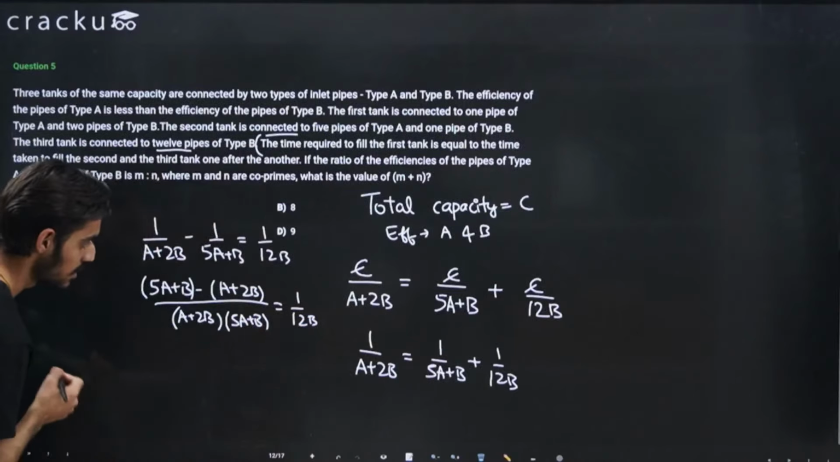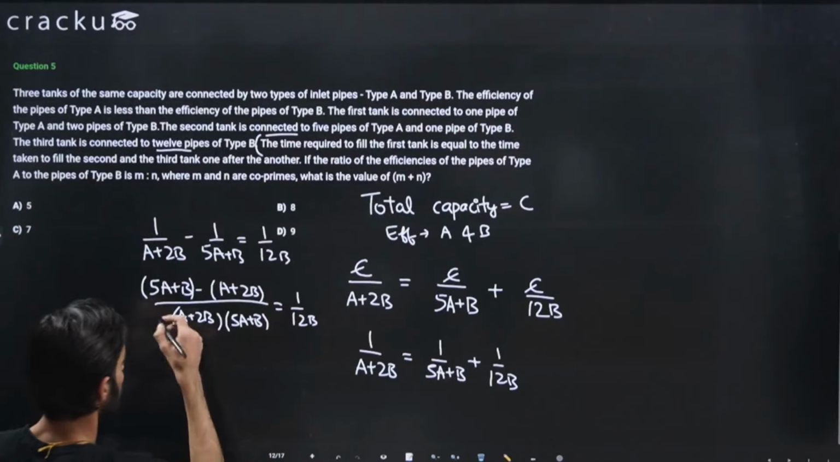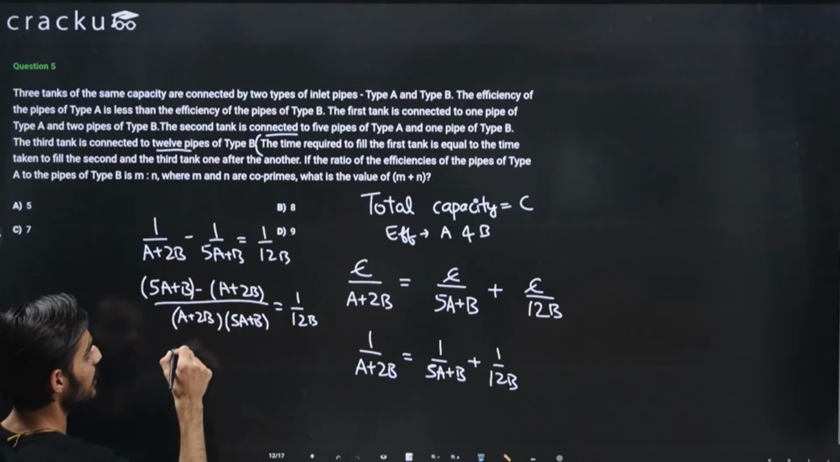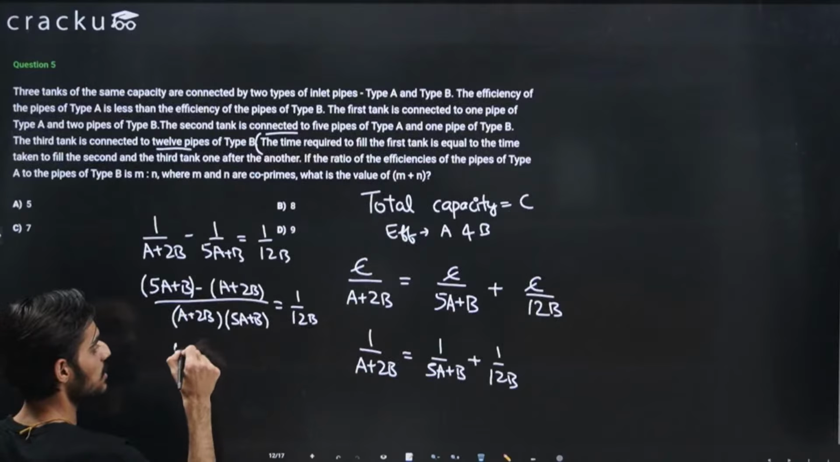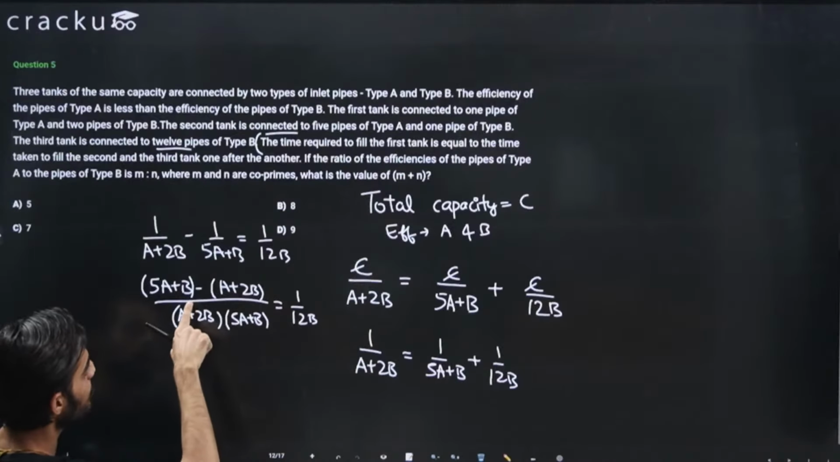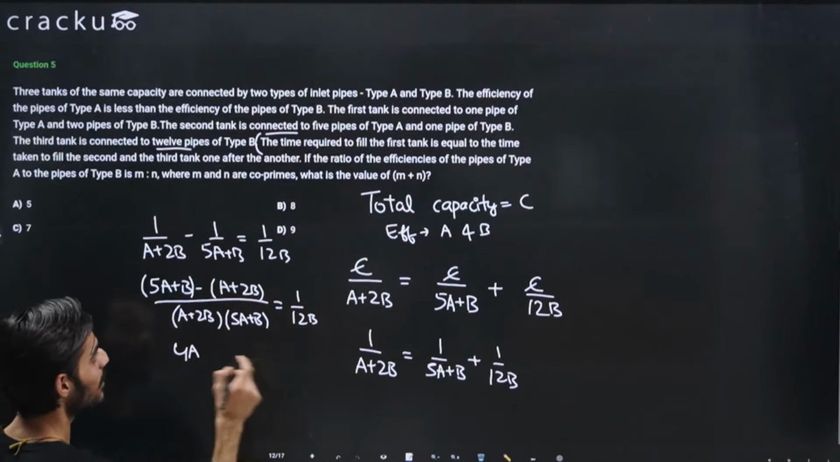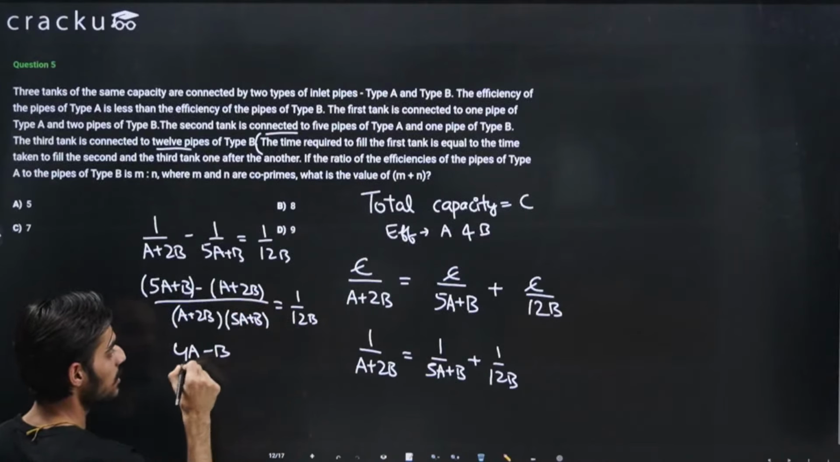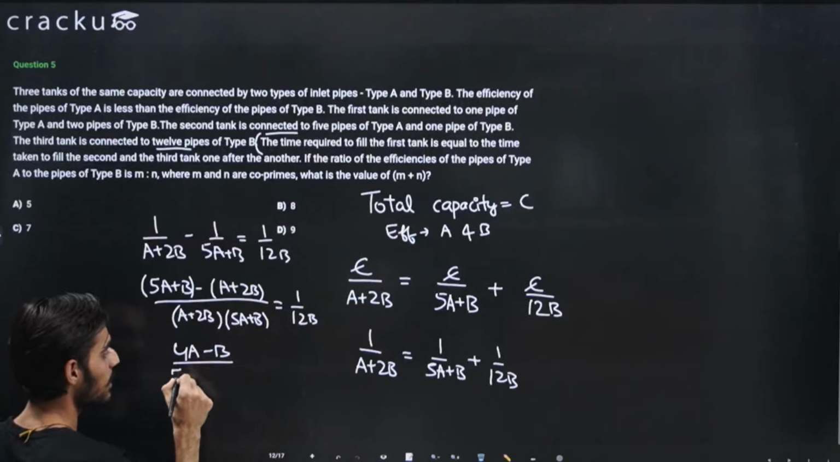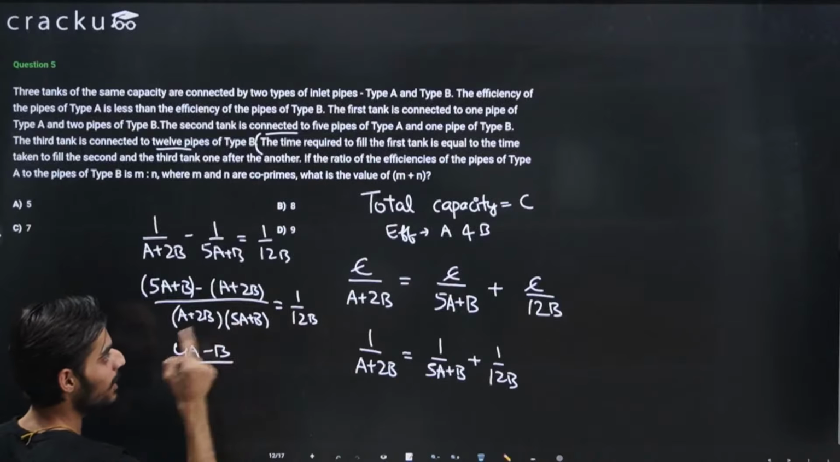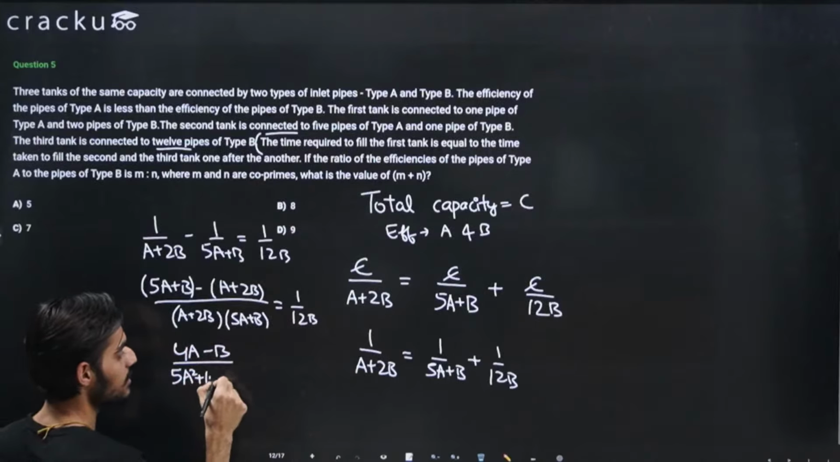I can just solve this now. So this will come out to be 5A minus A, that is 4A, and B minus 2B will be equal to minus B, divided by A multiplied by 5A, that is 5A square, plus 2B multiplied by 5A will be equal to 10AB.